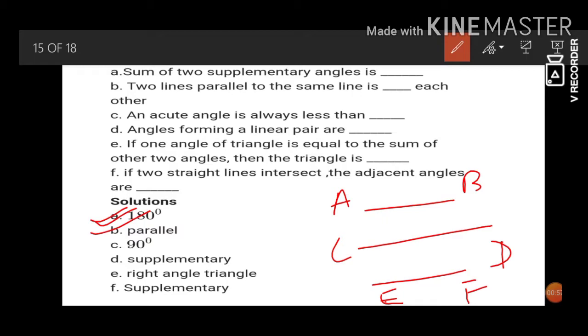An acute angle is always less than 90 degrees. Angles forming a linear pair are 180, that is supplementary angles. We can also write 180 degrees.